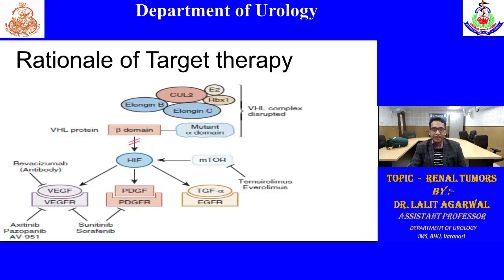The rationale of targeted therapy I have already discussed, so I will explain again. If we are acting against the VEGF ligand, that is bevacizumab. If we are targeting the VEGF receptor or PDGF receptor, there are axitinib, pazopanib, sunitinib, and sorafenib. If we are targeting the mTOR pathway, you have to remember the names of the drugs and the mechanism: temsirolimus or everolimus.